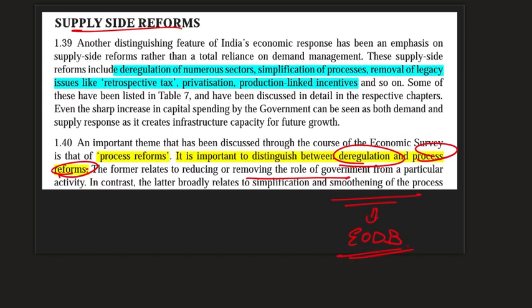Make the lives of entrepreneurs easy in complying with your rules. Don't make it difficult for them. So these are the supply side reforms that the Economic Survey wants to emphasize. Of course, I've highlighted specific issues which we'll be dealing with in future videos as well. So this is what the Economic Survey wants to do.